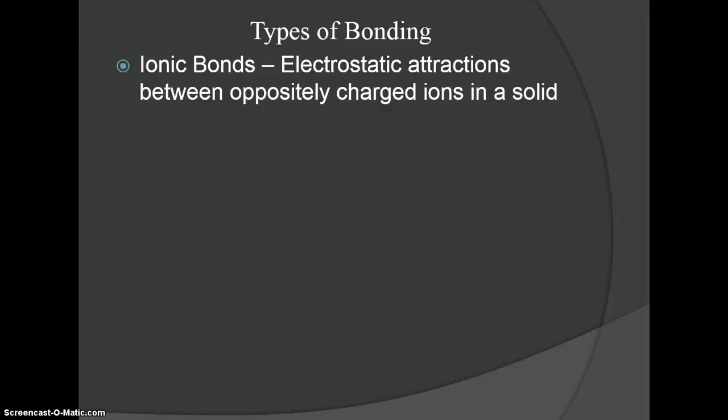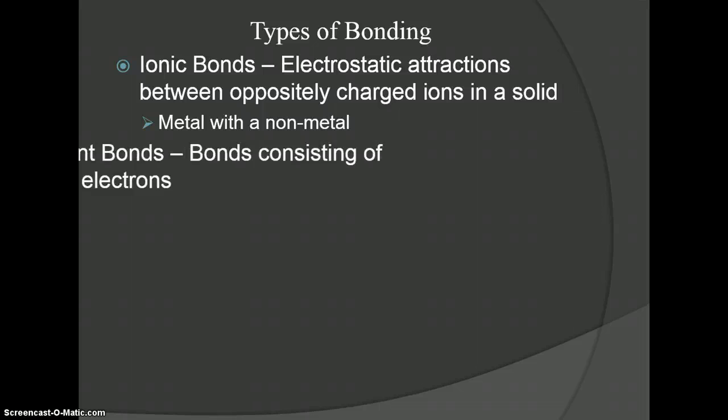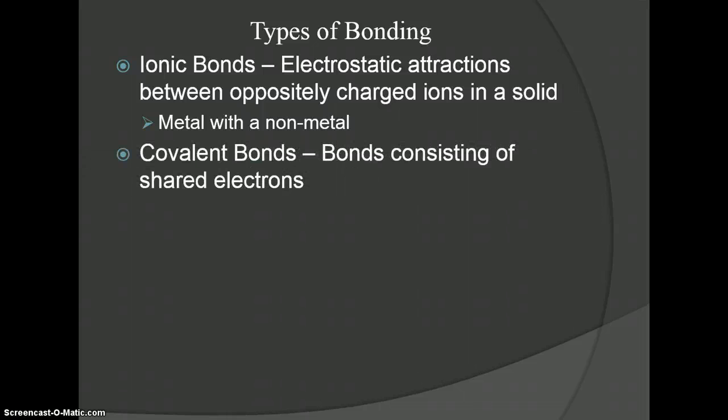So you have an ionic bond, which is electrostatic attractions, which we learned last chapter were attractions between oppositely charged, a positive and a negative. It could be between protons and electrons. It could also be between atoms that have a positive and a negative charge. These are always solids, and the way to identify these, this is always a metal, which will be your positive charge, and a non-metal, which will be your negative charge. And then opposites attract to each other. That we call an ionic bond because it involves ions. Your second type of bond is a covalent bond.